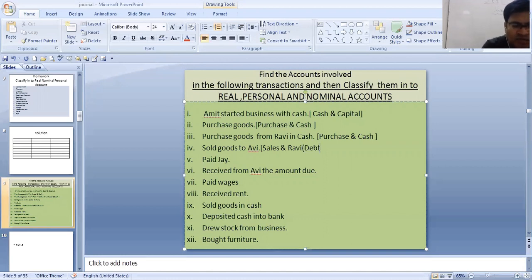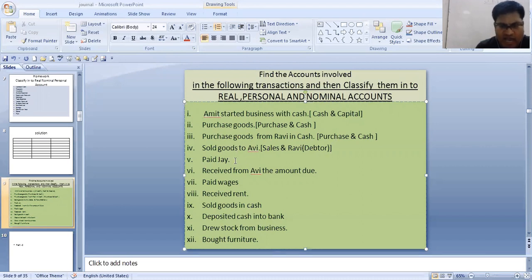Debtor means those customers who have taken the goods on credit and they will be paying us the money a little later. That's why it is an asset. It is, what we say, a personal account, Ravi. And sales is a what? Revenue. That means a nominal account.